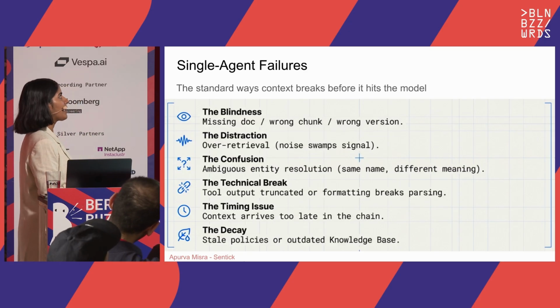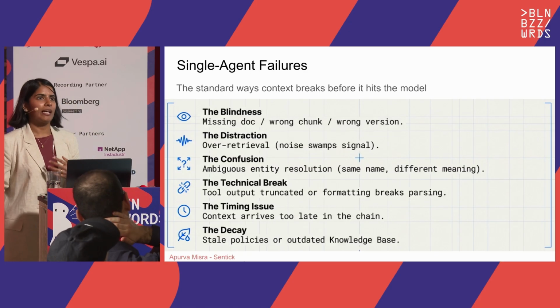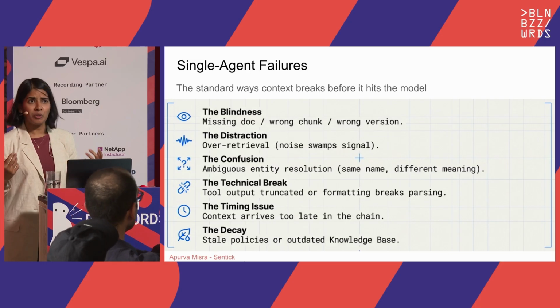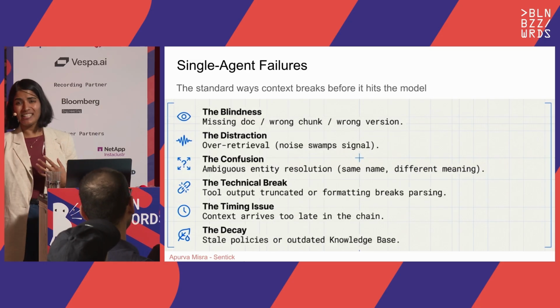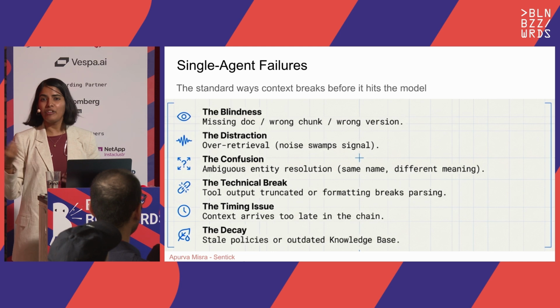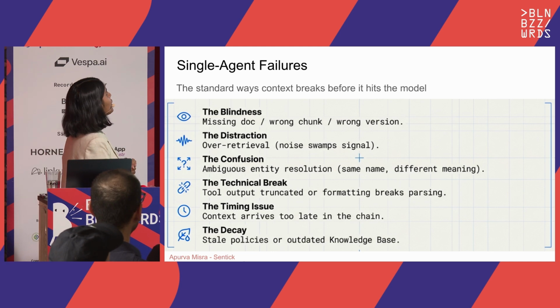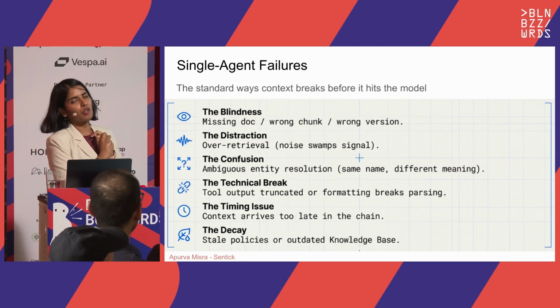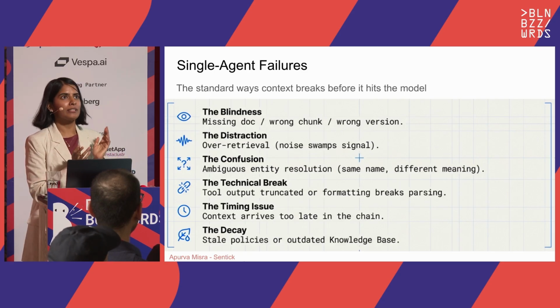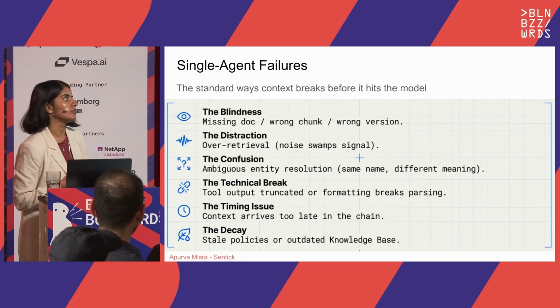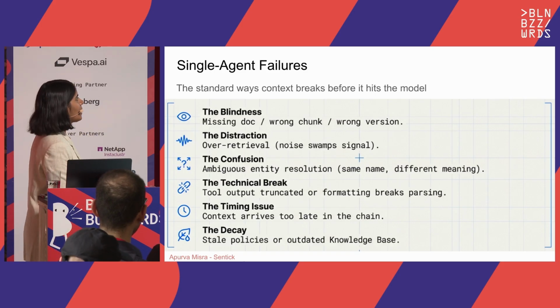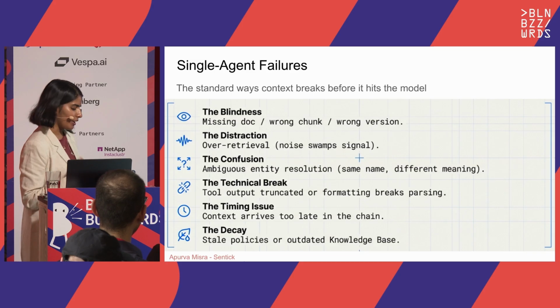Next is confusion. Sometimes it does an API call, or a CRM query. It gets inputs and doesn't understand what those particular columns mean. If your Excel sheet doesn't have good column names, it'll have those issues. And then you have technical breaks. So a tool output would be messed up. Or sometimes even if the tool output is correct, it doesn't know how to use it, which is the confusion piece. Then the timing issue: sometimes the context arrives too late.